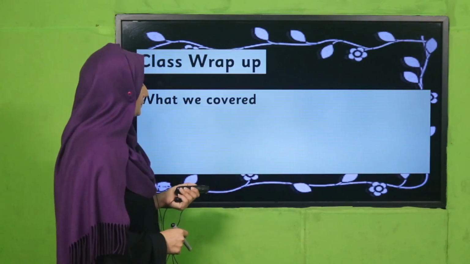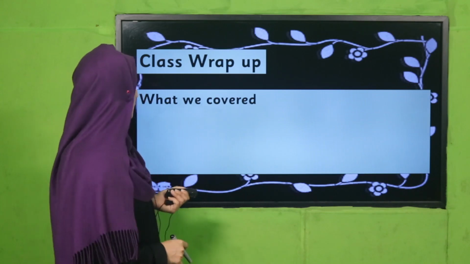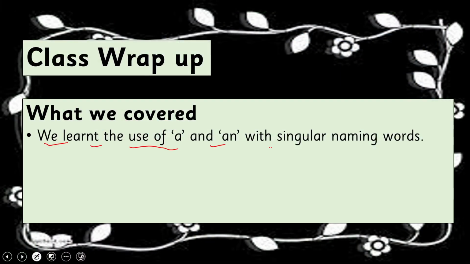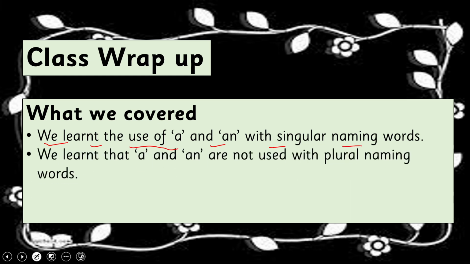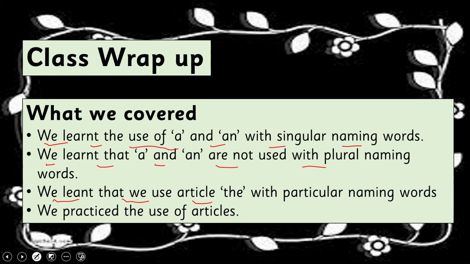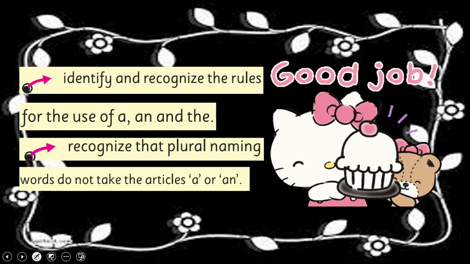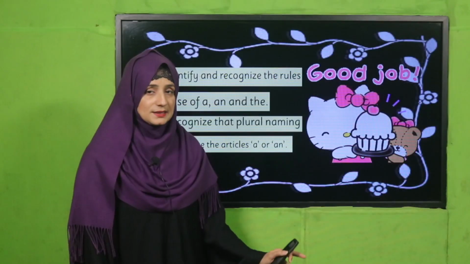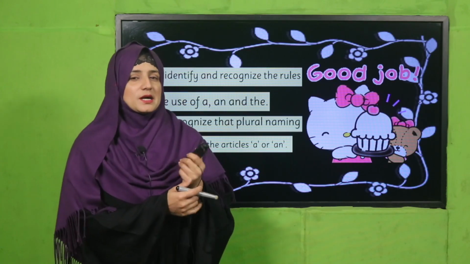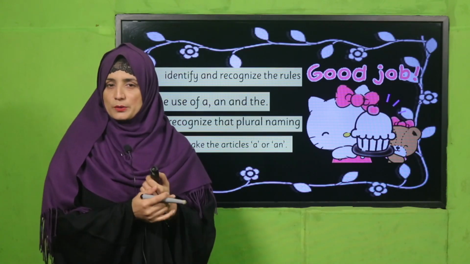Okay? So what have we covered today? Yes, we learned the use of a and an with singular naming words. We learned that a and an are not used with plural naming words. And we learned that we use the article the with particular naming words. We practiced the use of articles. And in this way, we have covered these SLOs. Good job. You're very smart students. Okay? Good job. You have done it.